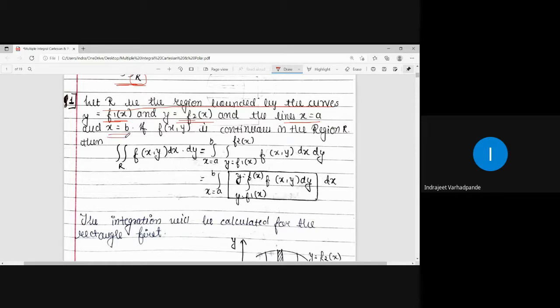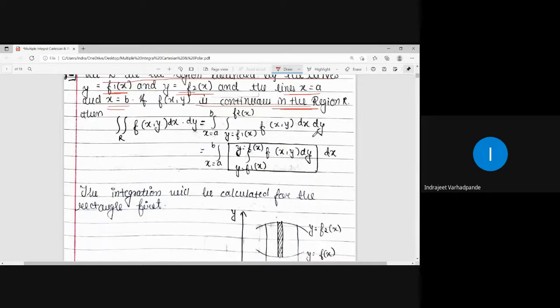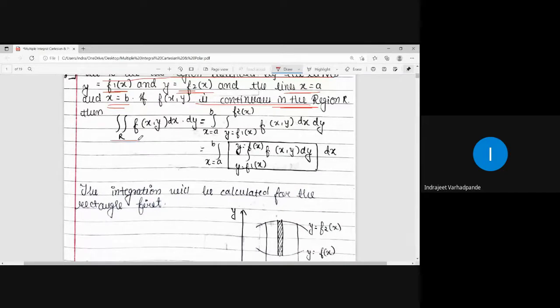So in this case, y is a function of x, lower limit is say y is equal to f1 of x, upper limit is y is equal to f2 of x, and it is bounded by the lines of constant values x is equal to a and x is equal to b. If f of xy is continuous in the region, then double integral over R f of xy dx dy.